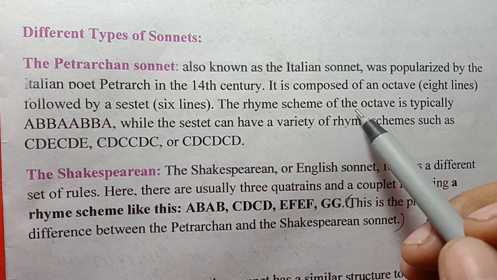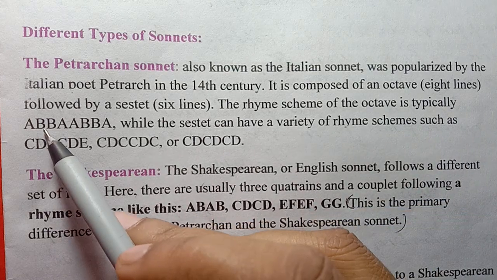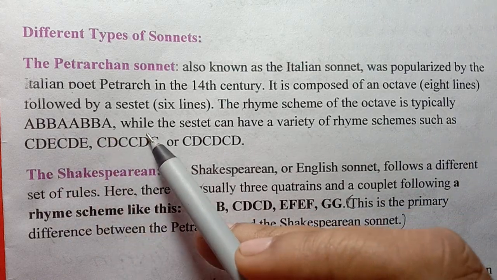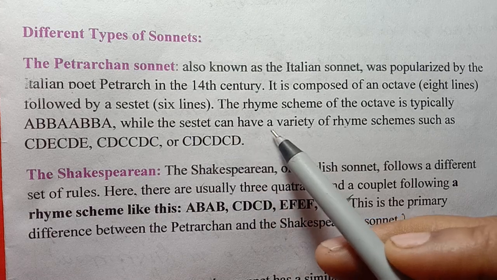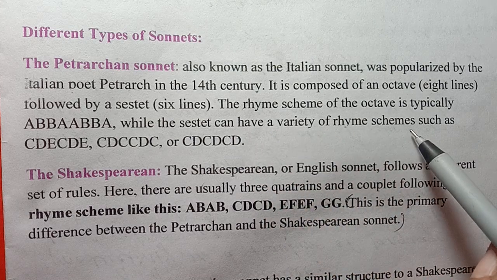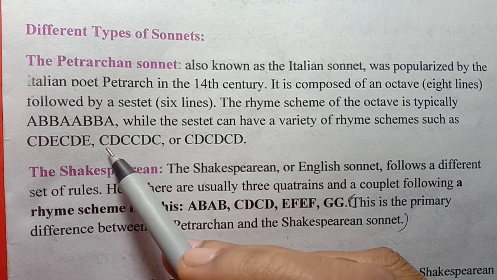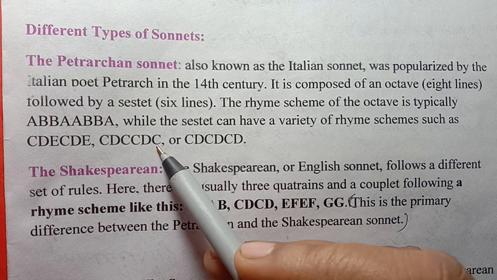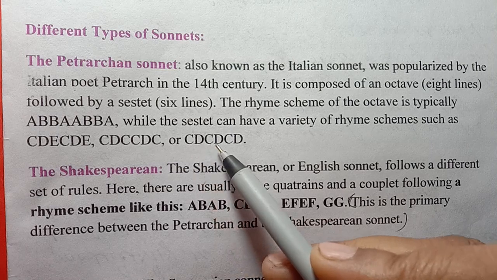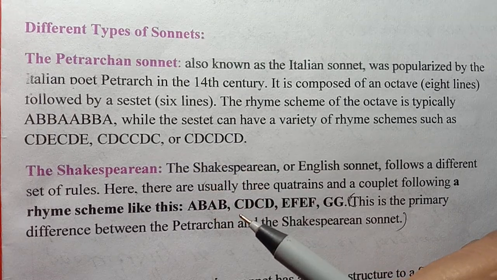The rhyming scheme of the octave is typically ABBA, ABBA, while the sestet can have a variety of rhyme schemes such as CDE, CDE or CDC, CDC or CDC, DCD.